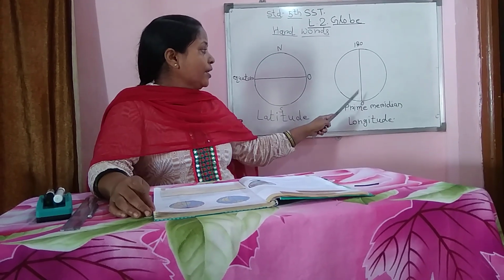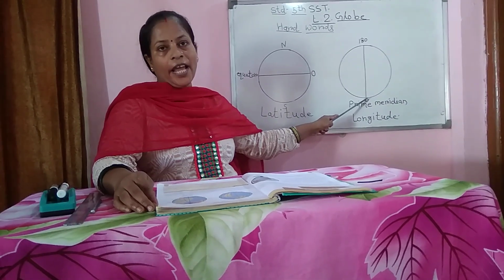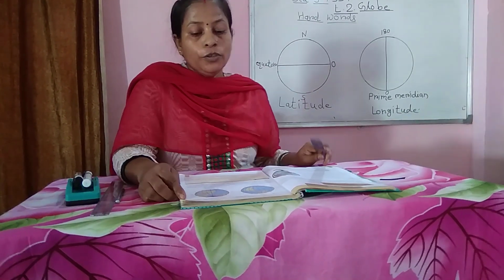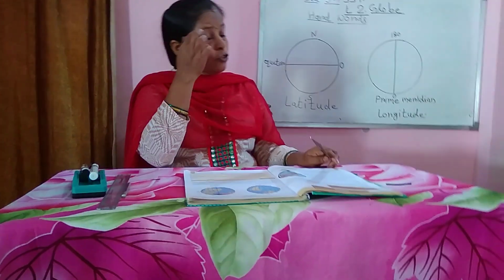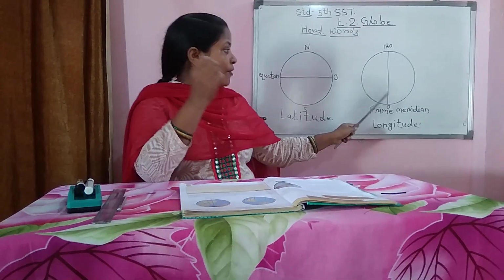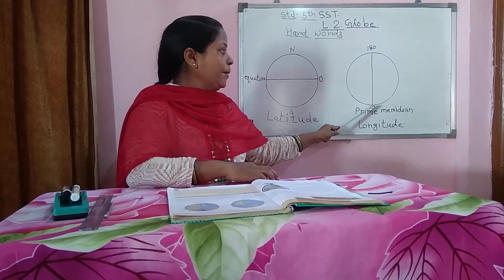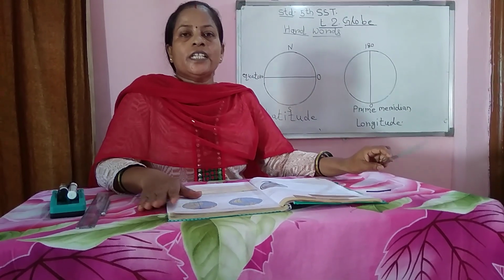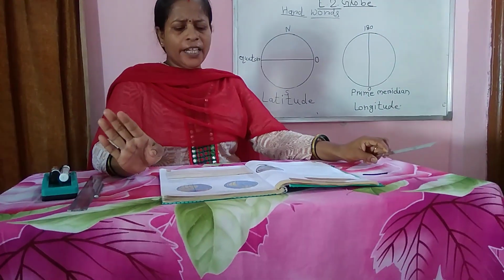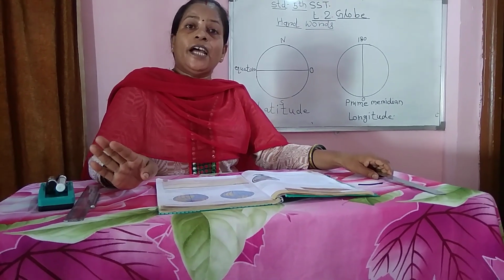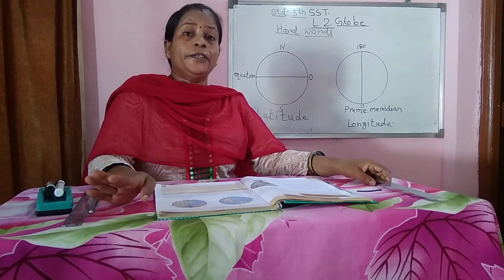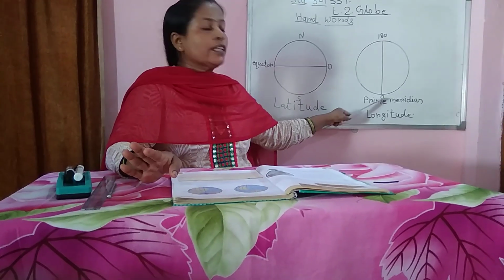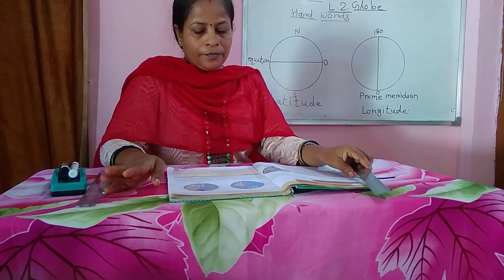Means whenever time moves here, all places on the same longitude have the same time, at the middle or center of the 0 degree.